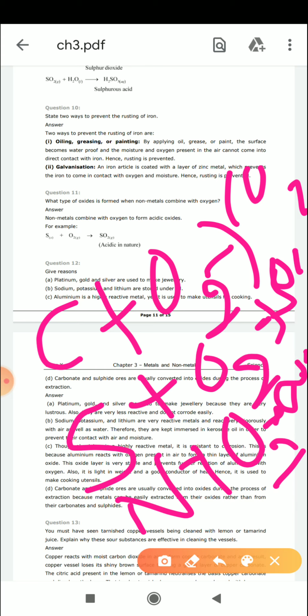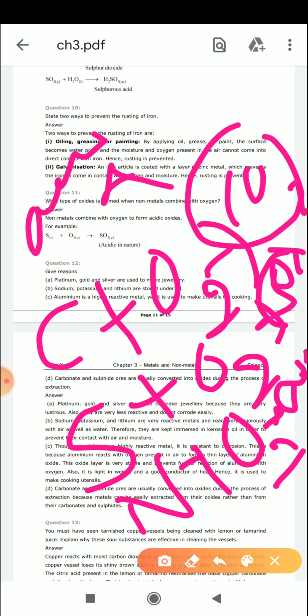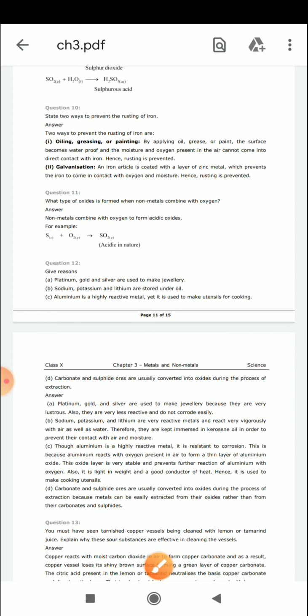Fine. Now when a non-metal combines with oxygen, whatever non-metallic oxide is formed, they are all acidic in nature. Already I told you, whenever a metal reacts with oxygen, it forms a metal oxide which is basic in nature, and when non-metals react with oxygen, they form oxides which are acidic in nature. You can choose any one example, whichever is your favorite. So this is the answer: non-metals combine with oxygen and form acidic oxides. You can write any other example.